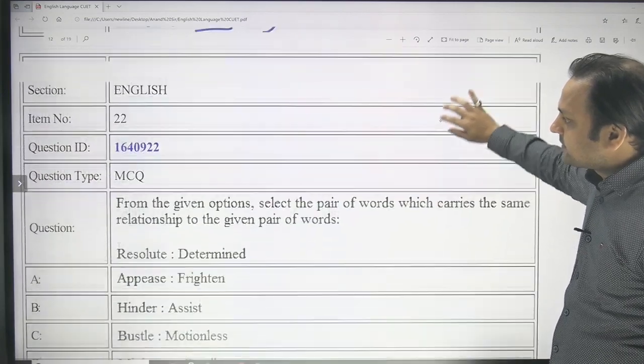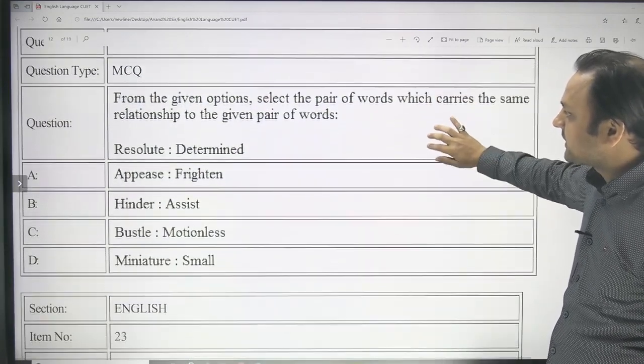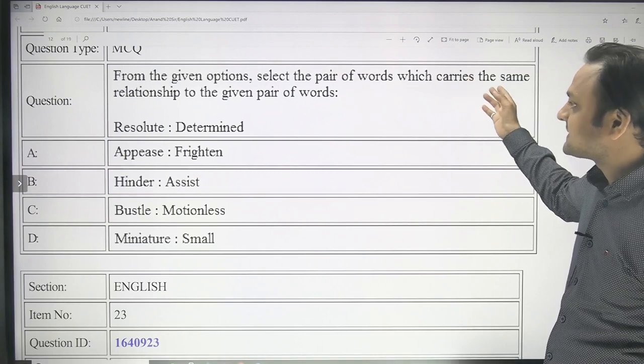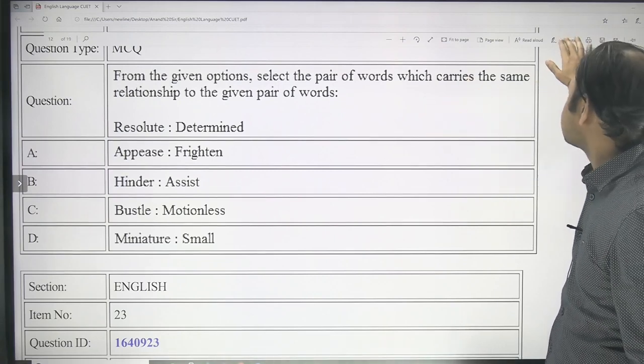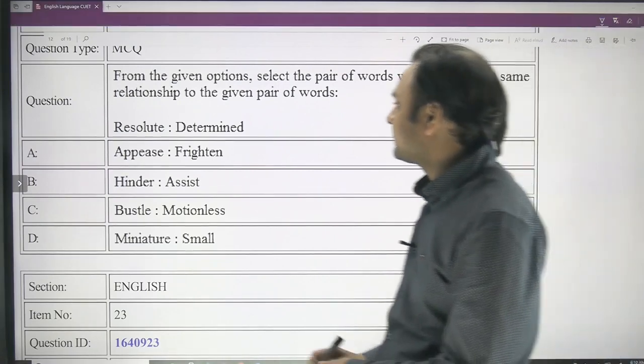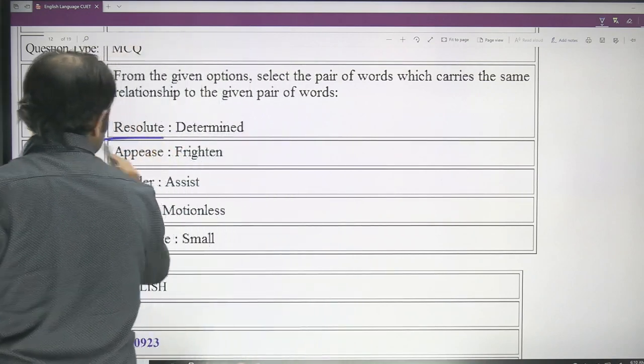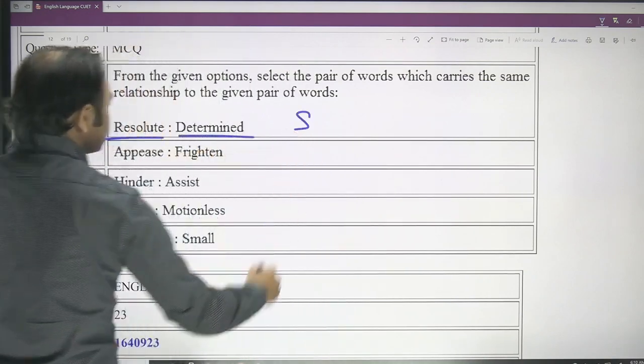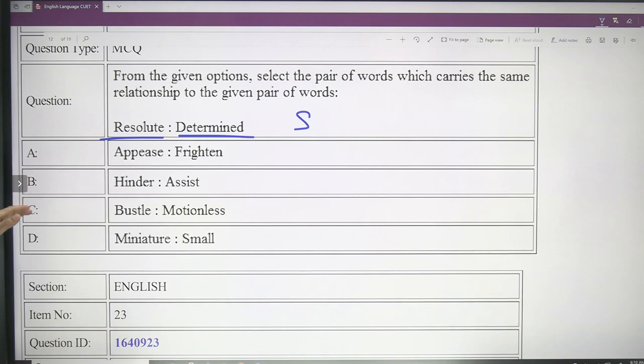And now this is the 22nd question. From the given options, select the pair of words which carries the same relationship to the given pair of words, just like the previous questions. So here it is resolute and determined. What kind of relationship do they share? They are similar. If a person is resolute, this person is very determined.